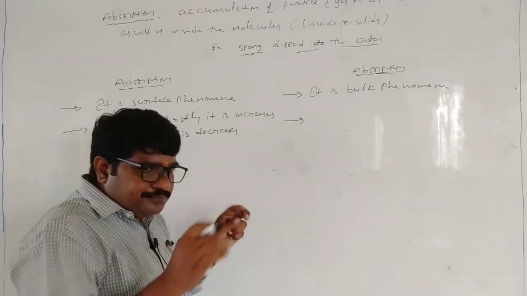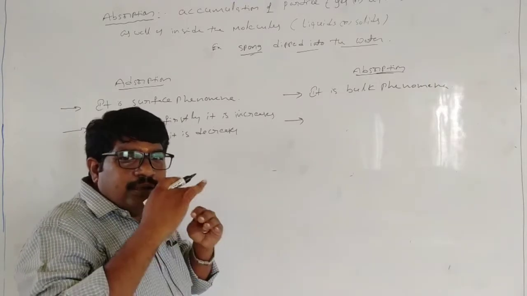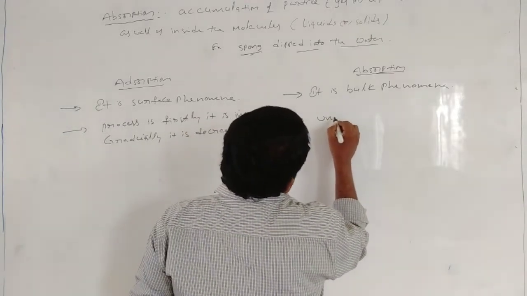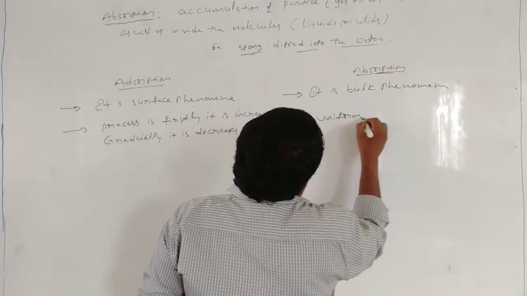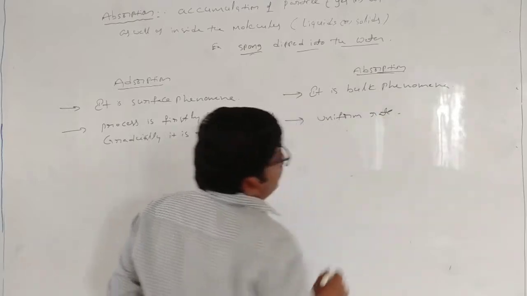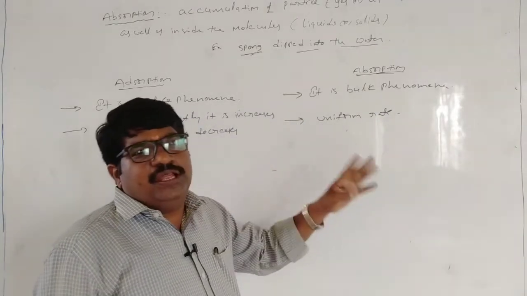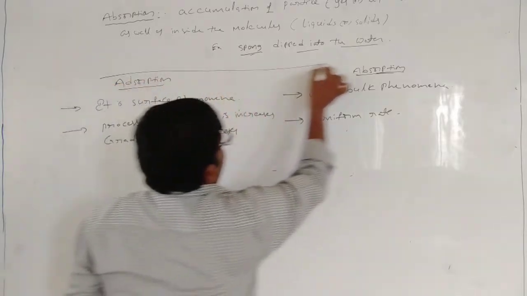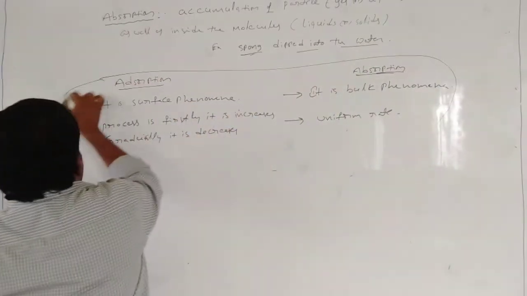It takes place at a uniform rate, uniformly. So that is the difference between adsorption and absorption.